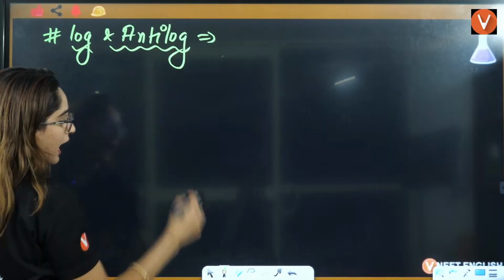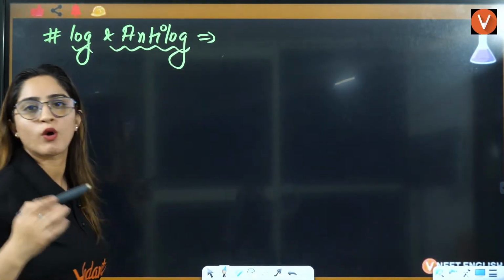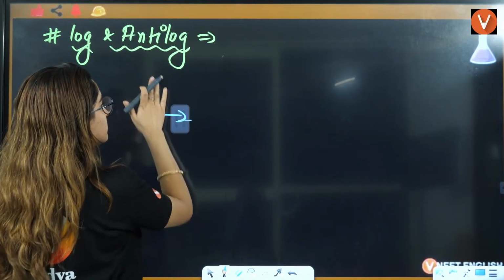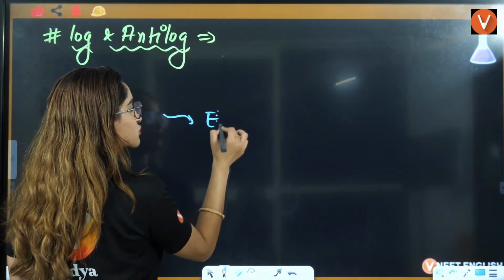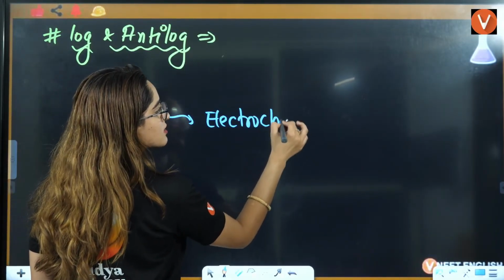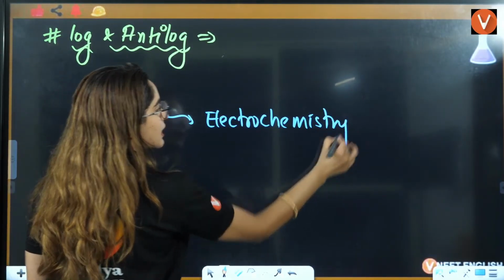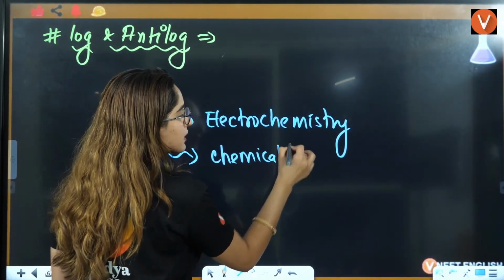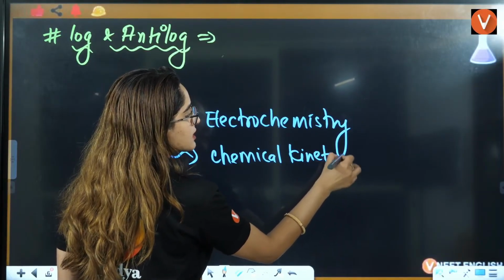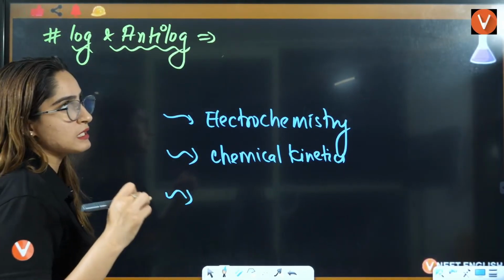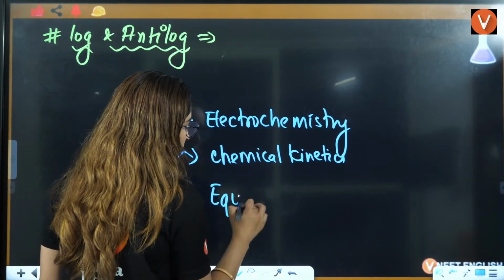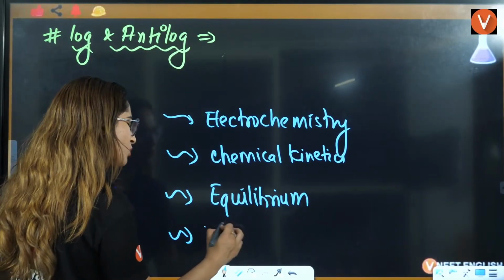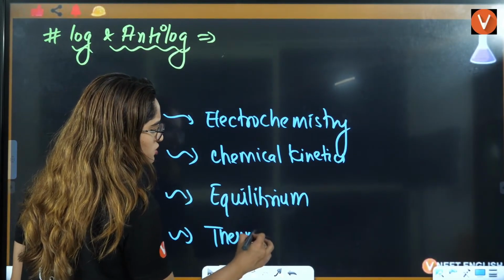So for log and anti-log, you need to understand what is log. First thing is where it is used. It is used in electrochemistry, a chapter of class 12. It is used in chemical kinetics formula. It is used in the equilibrium chapter also, and thermodynamics, where almost every other question is based on this.